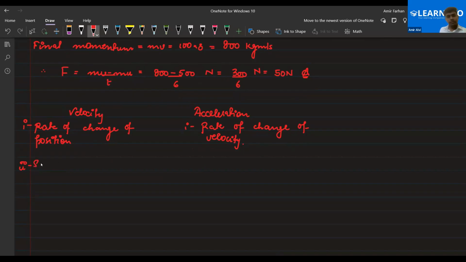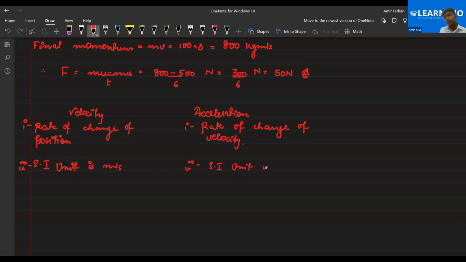So is it a 2 marker, Sarah? Yeah, only 2 marks. So the SI unit of velocity is meter per second, and the SI unit of acceleration is meter per second square. Two bullet points are enough for a 2 marker.